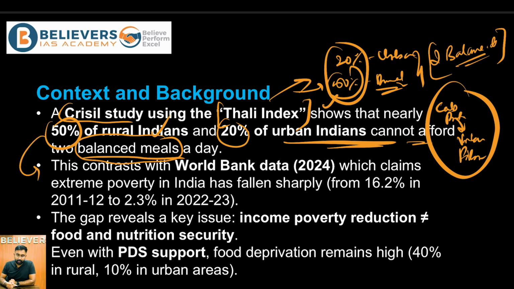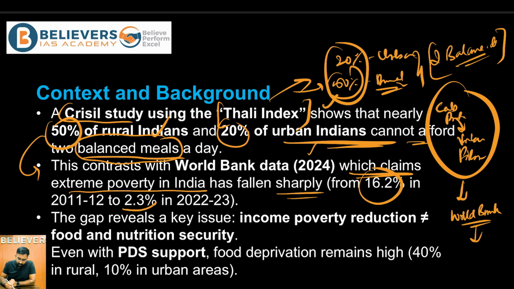And this particular data is contrasting with the recent data released by the World Bank, which claims that extreme poverty in India has fallen sharply from 16.2% in 2011-12 to 2.3% in 2022-23.